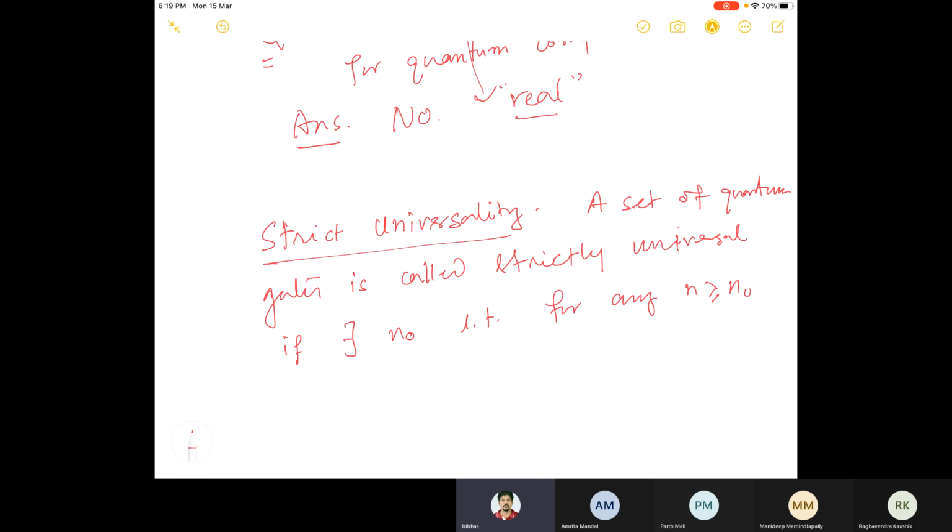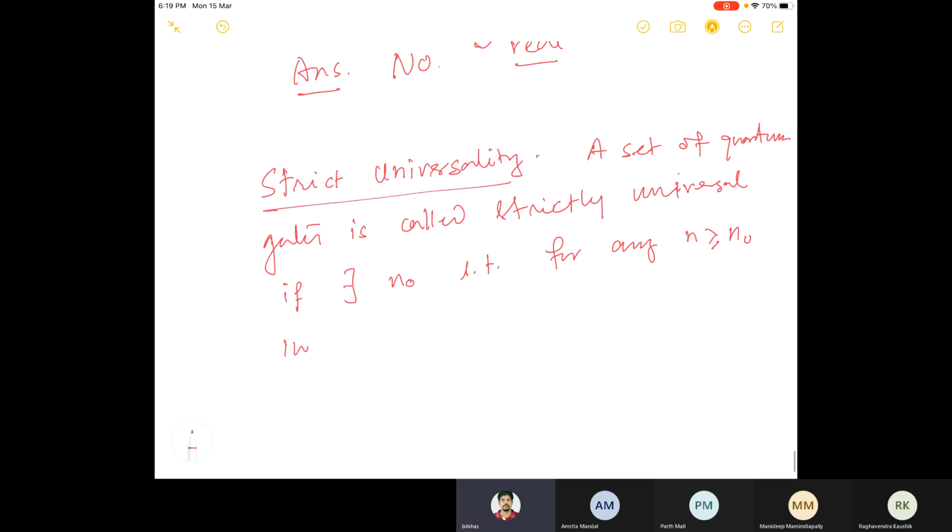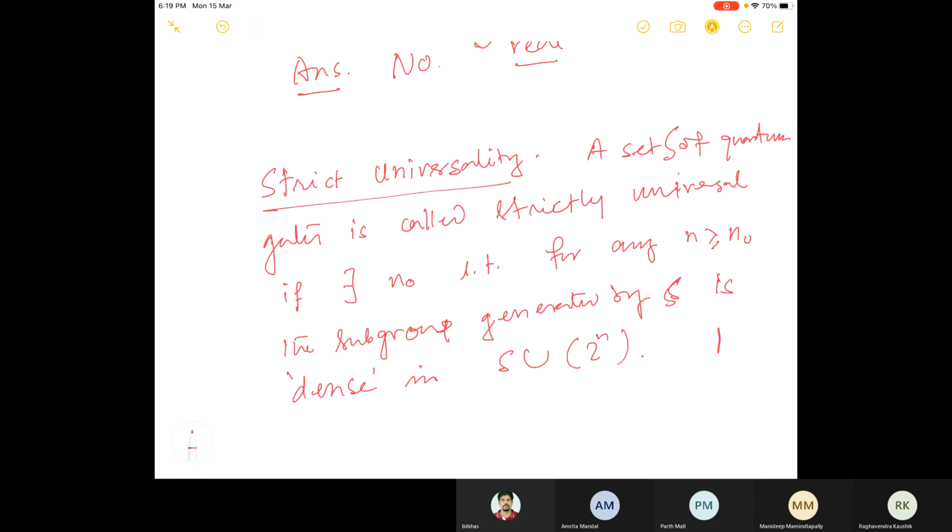Any n bigger than or equal to n naught, the subgroup generated by, let me denote this set as S. Generated by S is dense in SU(2 to the power n).